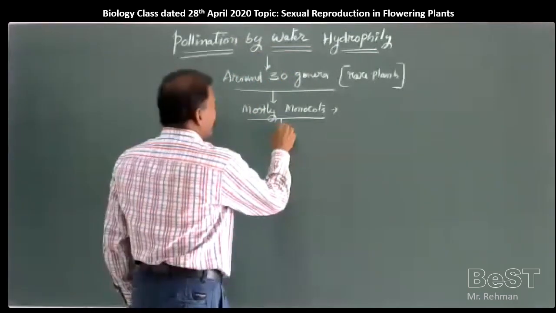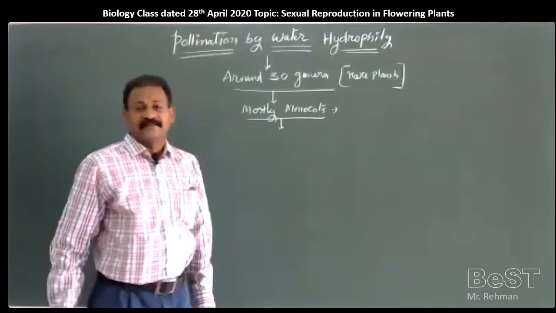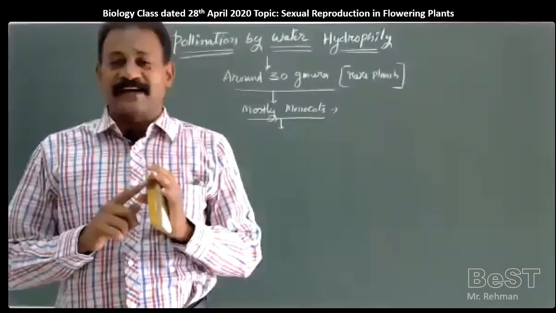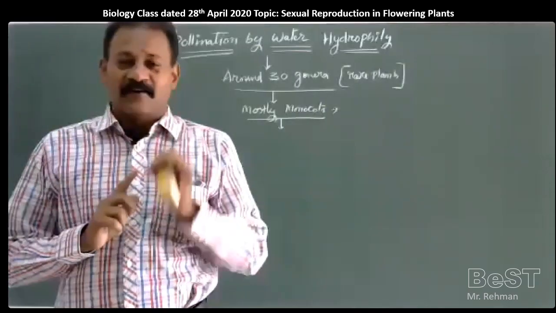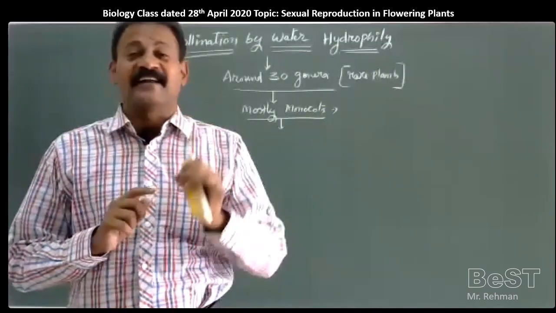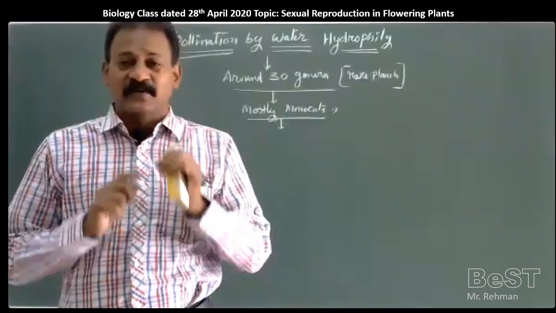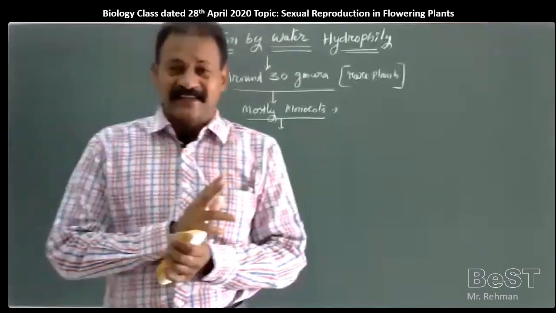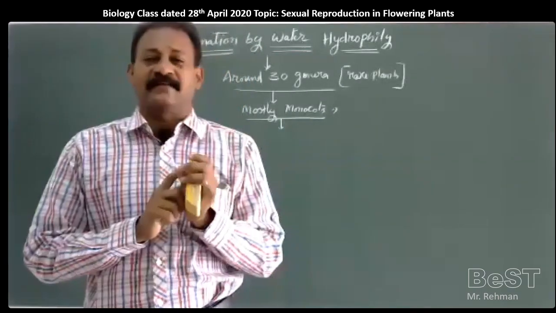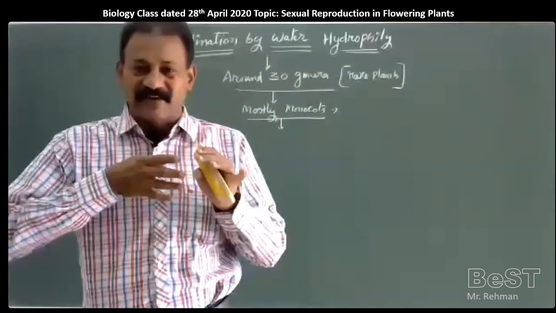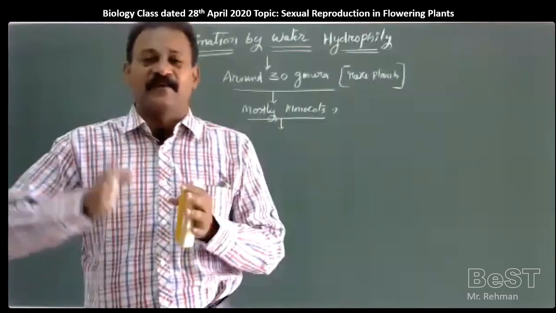Now, we have seen in the previous class, in lower forms of plants like algae, bryophytes and pteridophytes, water is the only medium and it is compulsory for these plants to show pollination and fertilization, because algae live in water, they have to release the gametes. So in water these gametes will move, transfer from the male to the female.